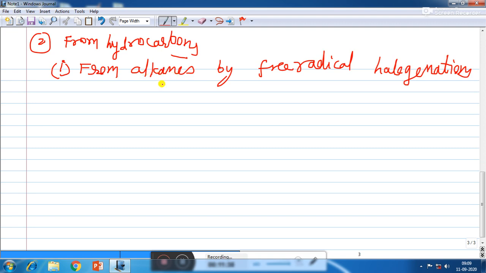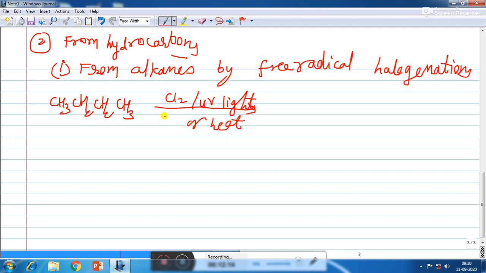Free radical chlorination or bromination of alkane gives a complex mixture of isomeric mono and polyhaloalkanes, which is difficult to separate as pure compounds. Consequently, the yield of any single compound is low. So if you have butane, CH3CH2CH2CH3, and if you introduce chlorine gas in the presence of sunlight or heat, then substitution of H by Cl will take place.